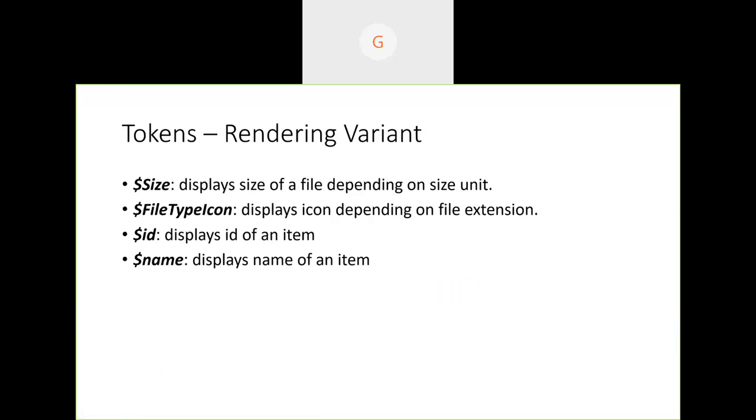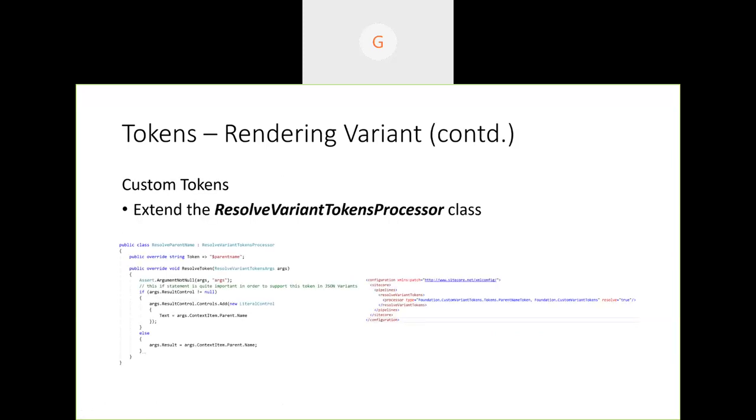And the next one is the rendering variant token. Whenever we are building rendering variants, we can use these tokens as well. There is a token item. So these are the four tokens available already. Again, we can add custom tokens as we require.